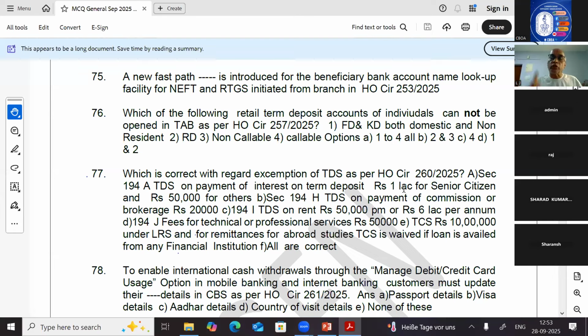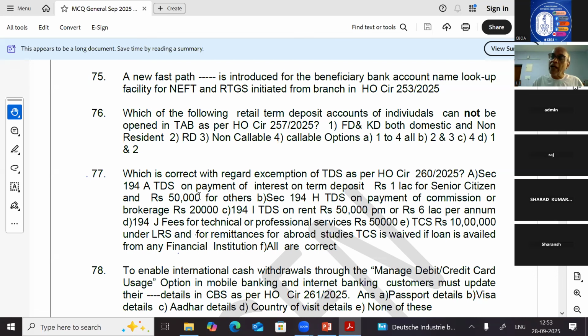Last year it was 50,000. For others, if the interest paid is up to 50,000, TDS need not be deducted on interest paid on domestic term deposit. Last year, for others, it was 40,000 rupees. So point number A is correct. Interest paid on domestic term deposit, TDS to be recovered at 10% if PAN is given, and 20% if PAN is not given.